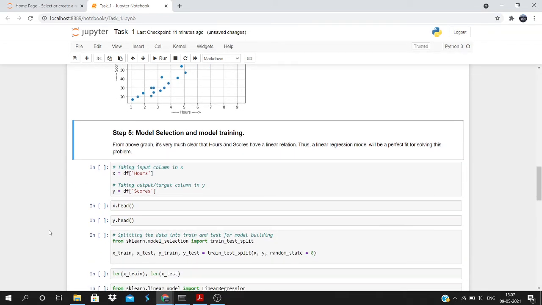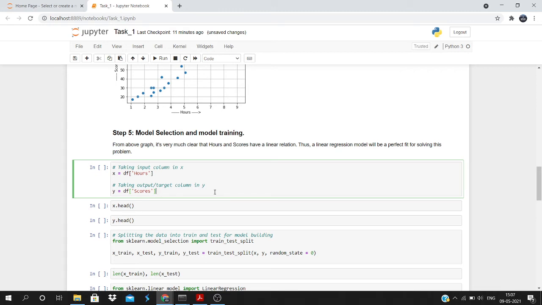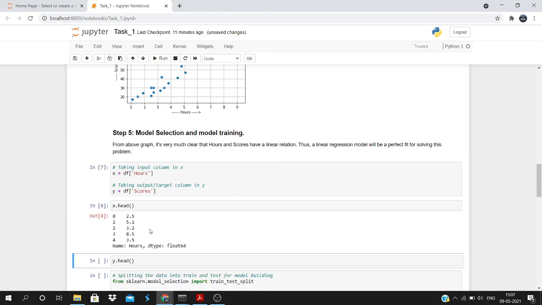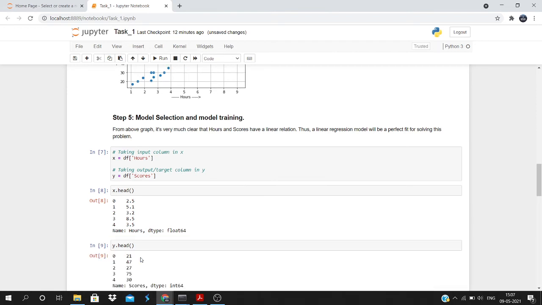So as I said why I have selected the linear regression model, now let's move toward the model training part. Before training the model, I have to split the input and output separately. The inputs are the independent features. Here the independent feature is R's. So I have extracted that feature and put it into the X variable. And the output or target column is the scores column, because it is dependent on the R's. So I have taken it from the data set and put it into the Y variable. Now, after running it, when I'm printing this head, we will be able to see that our data got split correctly.